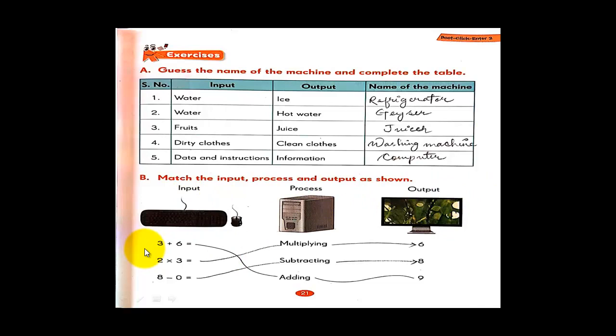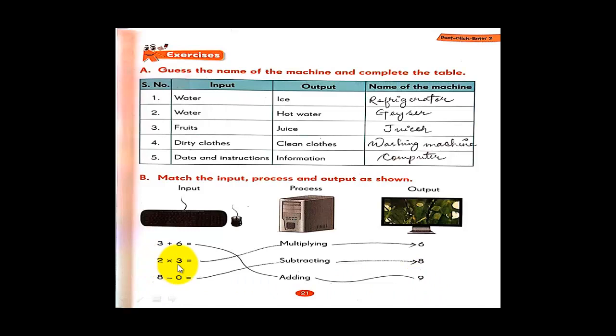Now 3 plus 6, what is done here? We are adding these numbers, 3 and 6. Sorry, it's 3 and 6, not 2. So the process done here is addition. Now when we add 3 to 6, it gives the output 9. So we match it here to the number 9.